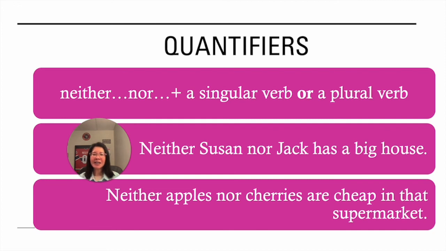We have a second sentence here. Neither apples nor cherries are cheap in that store. Once again, we need to check the subject after nor in order to decide the verb. The subject after nor is cherries, which is plural. So we use a plural verb, are.